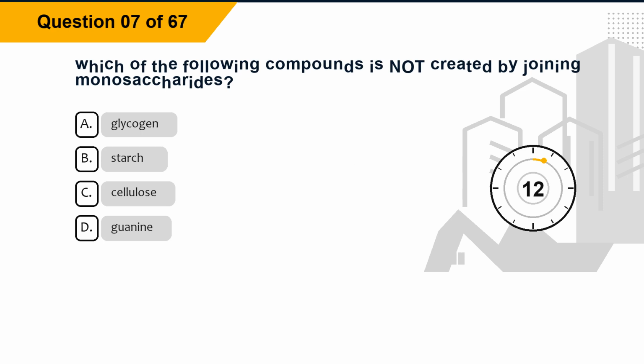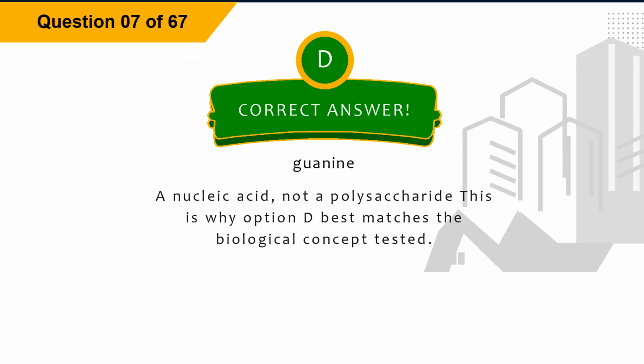Question 7. Which of the following compounds is not created by joining monosaccharides? Option A, glycogen. Option B, starch. Option C, cellulose. Option D, guanine. The correct answer is option D, guanine. Explanation. A nucleic acid, not a polysaccharide. This is why option D best matches the biological concept tested.